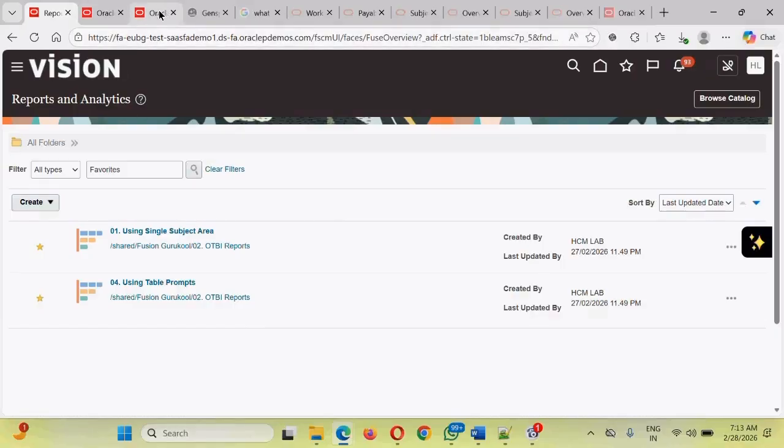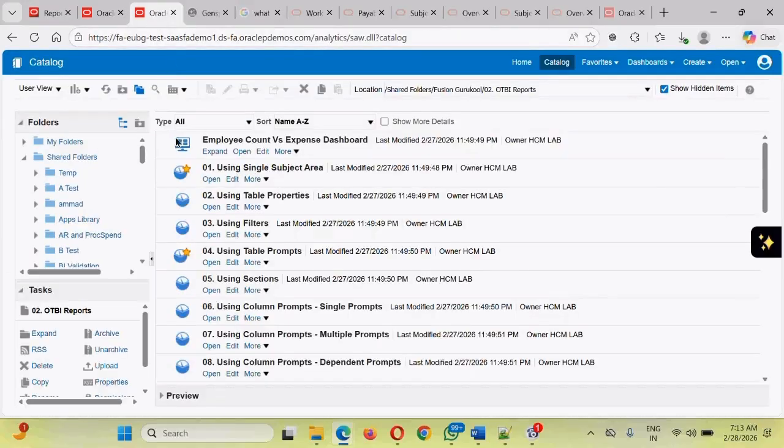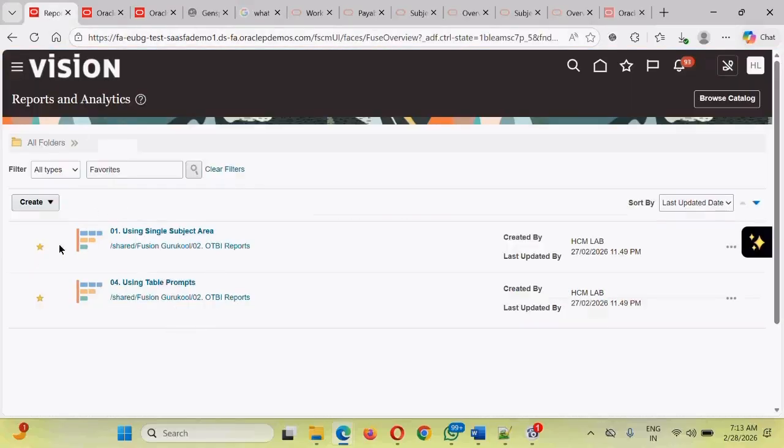So he needs to work on the full and final statement of those employees. He does not need to go to the BIP server. He can go to the BIP server, mark them as favorites, and then the user should be able to access the report directly from the Fusion UI.